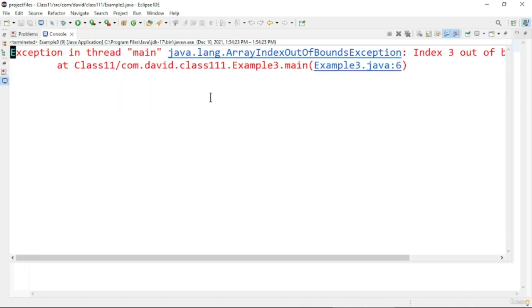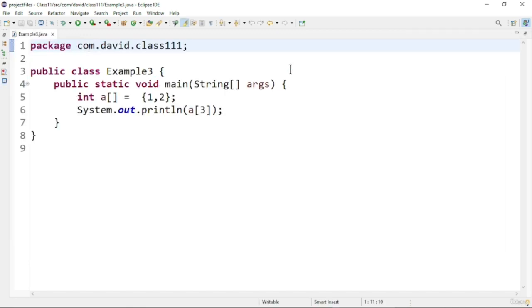So here you can see the exception message has come. It is showing that the array index out of bounds exception is thrown. So that's how this exception occurs. This exception can be eliminated by checking that the index should be less than the length of the particular array. We have to handle an additional condition like that, and that's how we can handle this exception.